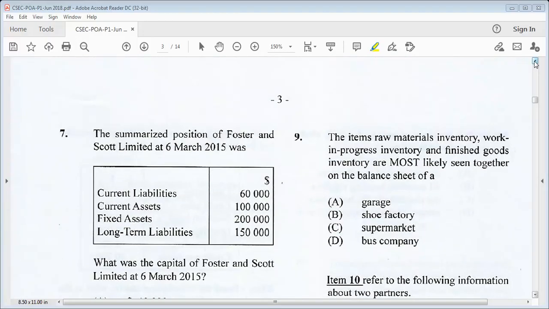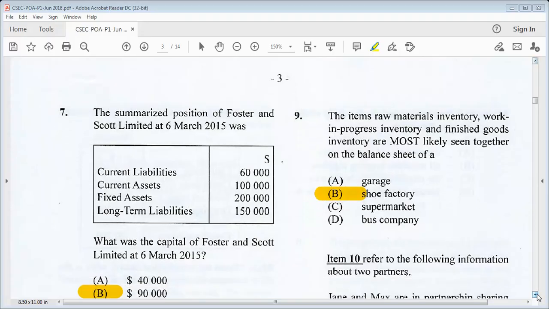The items raw materials inventory, work in progress inventory, and finished goods inventory are most likely seen together on the balance sheet of B, shoe factory. Let's move on to 10.